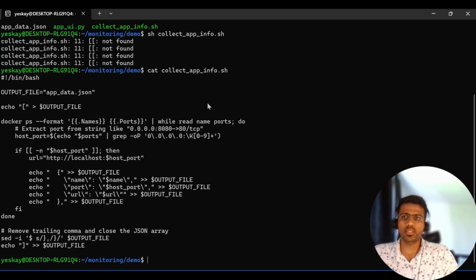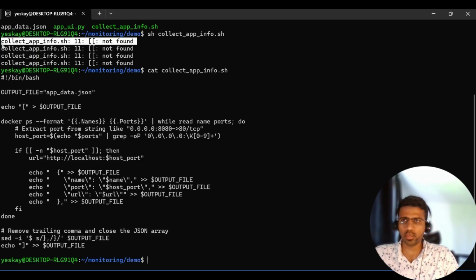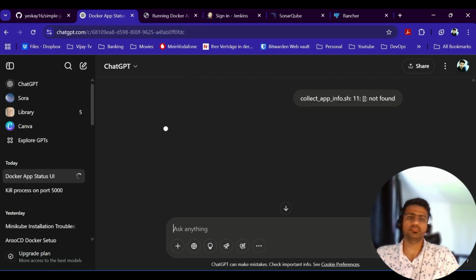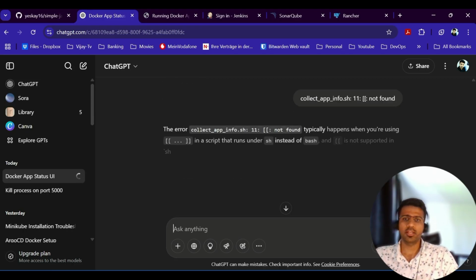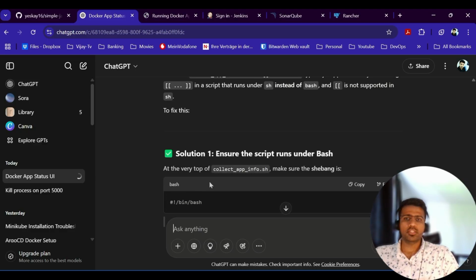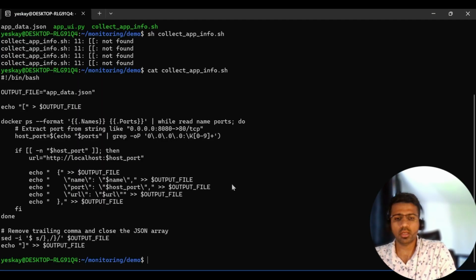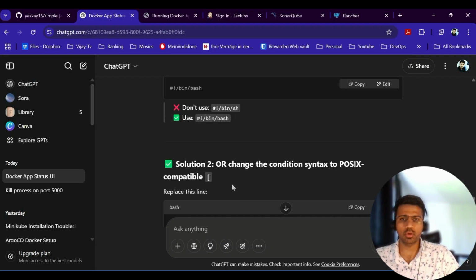Let's do some troubleshooting. It says this. All I do is just copy it and send it back to ChatGPT. Hey ChatGPT, I get this. You don't have to specify. It understands what's required. So use bin bash. It says what are we using? We are using bin bash. All good.